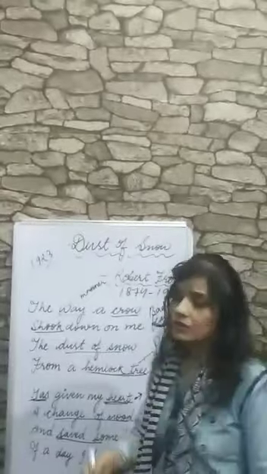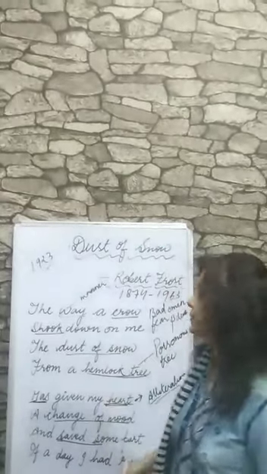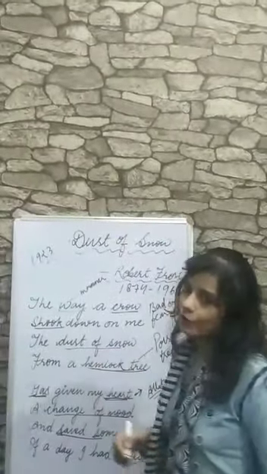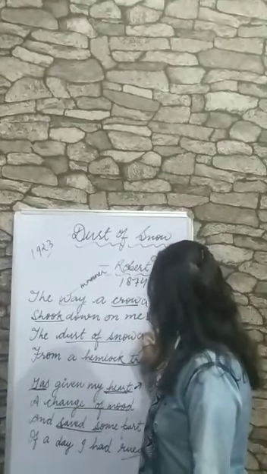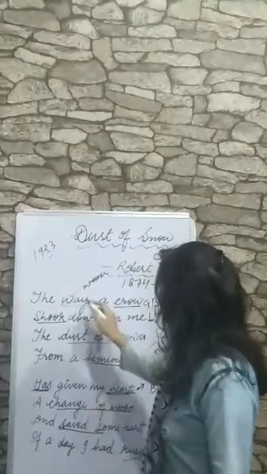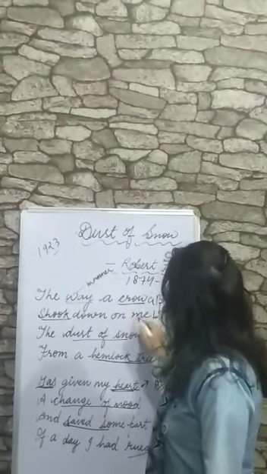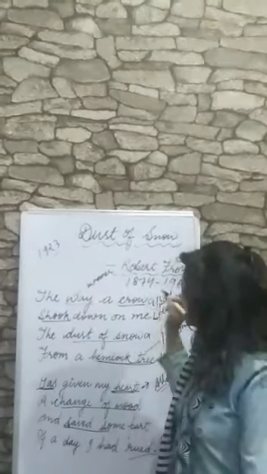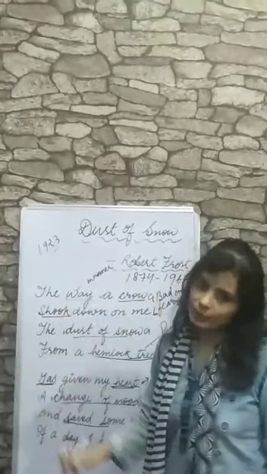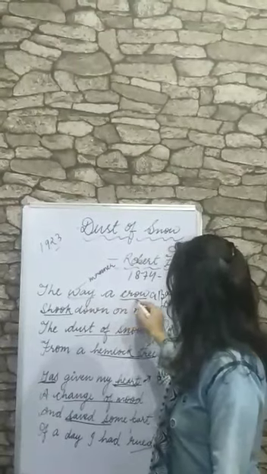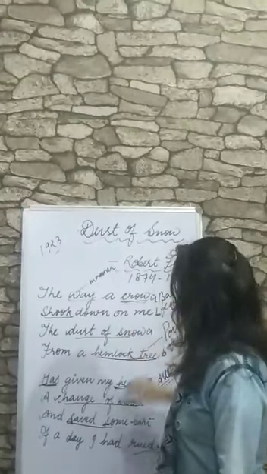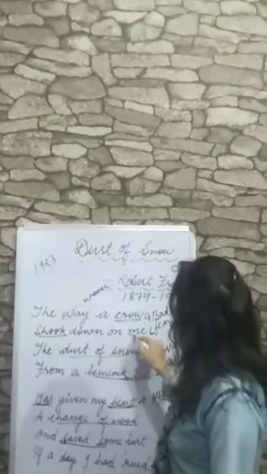Now let's see the rhyming scheme of this poem. The rhyming scheme of this poem is A, B, A, B. We will see the last word of each line. In the first line the last word is crow, so this is A. In the second line the last word is me.